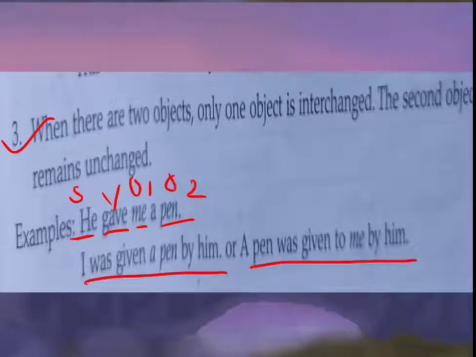Look at here, me remains me. The other object is the same, because you have taken a pen as the subject here. So the other object remains the same. Here you will not be able to turn me into I. Clear students? Here look, a pen is the same in the middle. Here we have used I as a subject, which is an object in the active voice. I was given a pen by him. A pen was given to me by him.